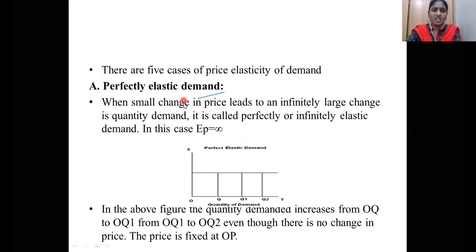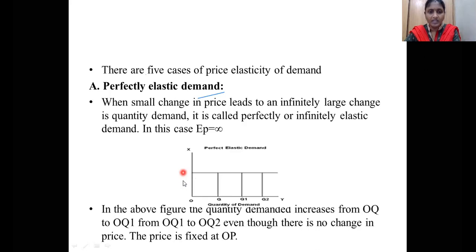So a small change in price is going to lead to a large change in the quantity demanded. See here, it is represented by EP is equal to infinity. The quantity has been increased. On the x-axis, we are taking quantity demanded. On the y-axis, we are taking price.